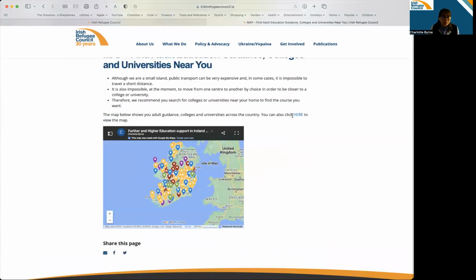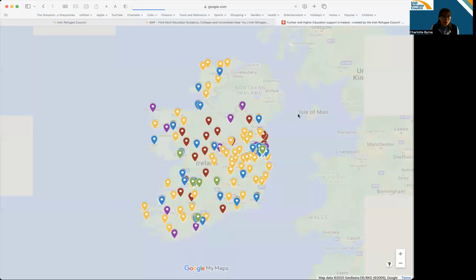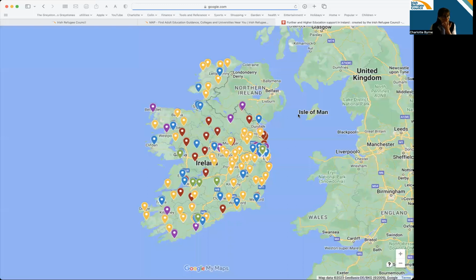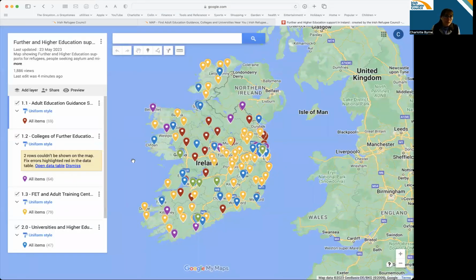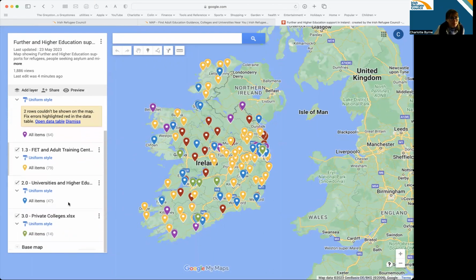So here's the map. I'm going to click over here to expand it as large as I can. Hopefully you'll see it better. So on this map, you'll see all the little red tabs are adult education guidance. The little purple ones are the colleges of further education. For example, the blue ones are universities. And I've put here the private ones, private colleges in green.